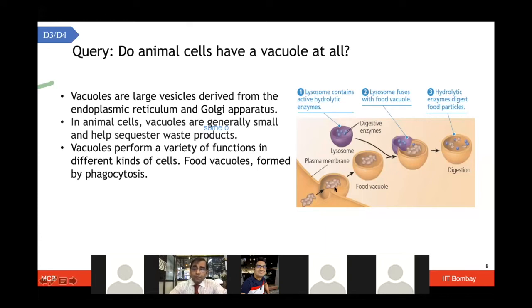Even some of the food vacuoles, like shown here on the right side, are formed because of the process known as phagocytosis, which means it is forming smaller vacuoles which could help in the digestion of the food. So again, there are a lot of functions for this activity, but just to keep it simple, yes, animal cells do have a vacuole, but much more rudimentary as compared to the plant, which has a more functional and much enlarged vacuole.